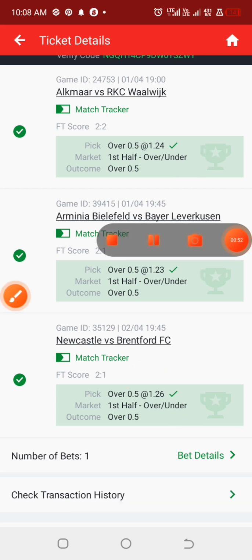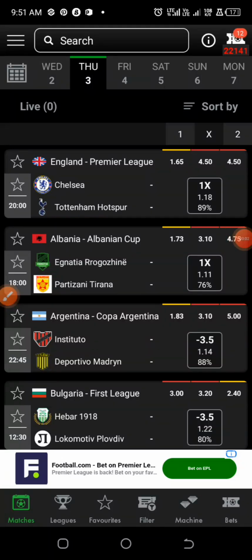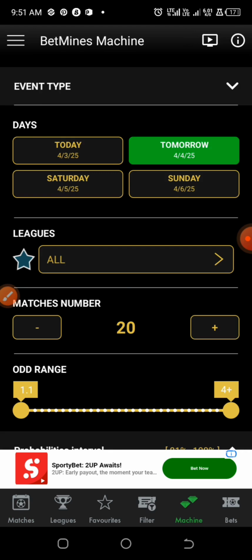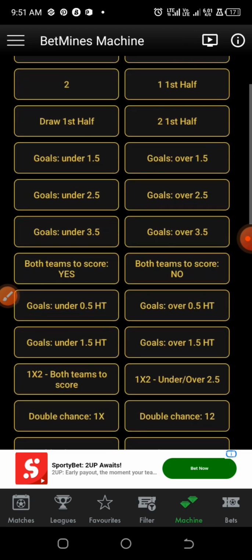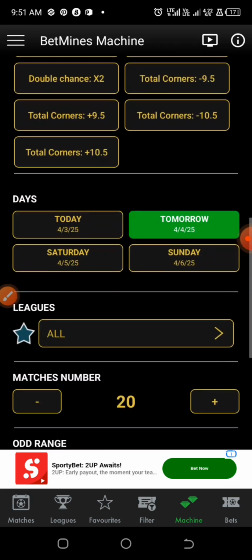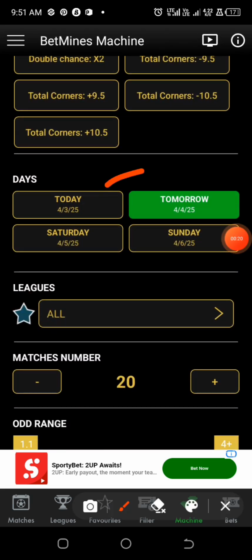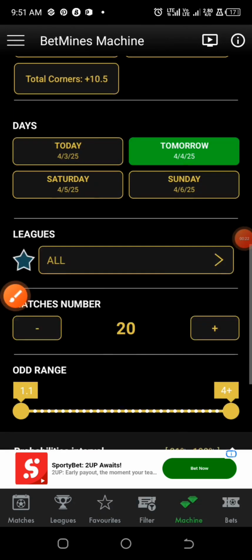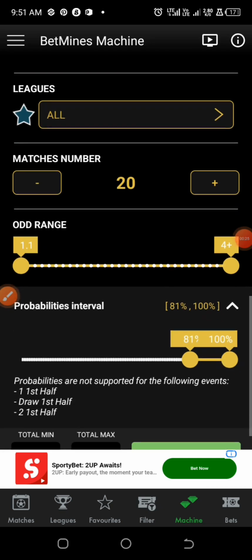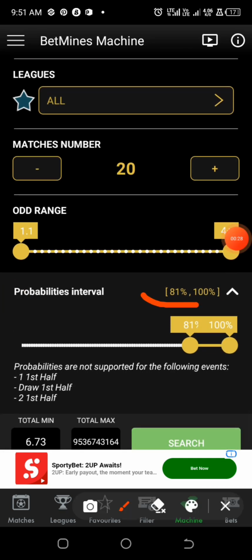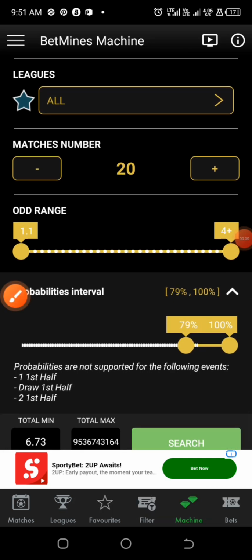This halftime betting strategy works well depending on how you make use of the stats, because after generating the predictions, you also need to look into the stats. This is the home page of this bet app, and this is the bet machine aspect whereby you generate the prediction based on the category. So we are going for tomorrow's games, selecting the category of halftime, the number of matches is 20 at max, and the probability interval is 81% to 100.